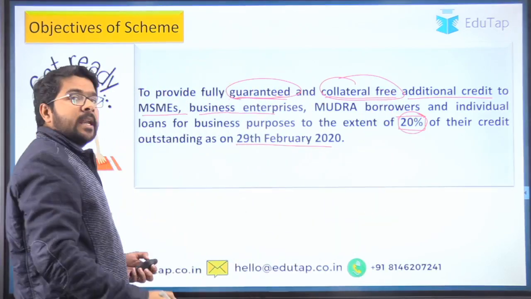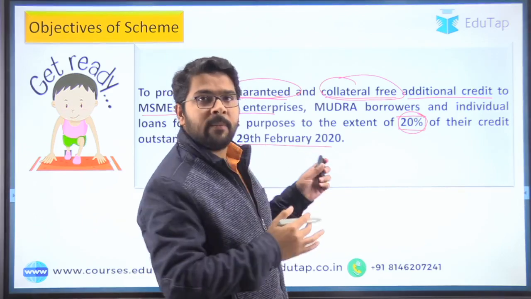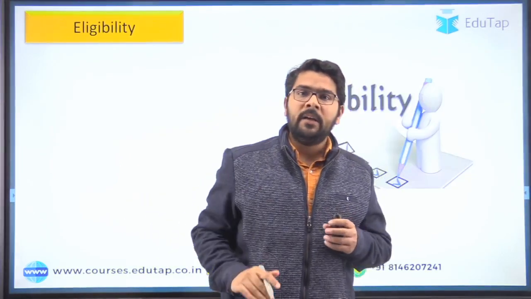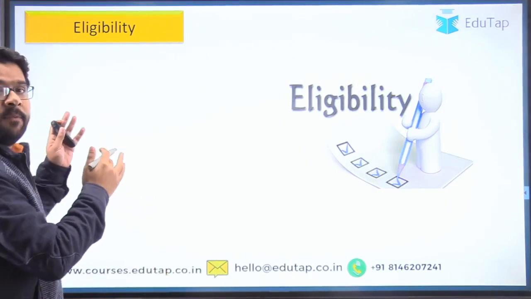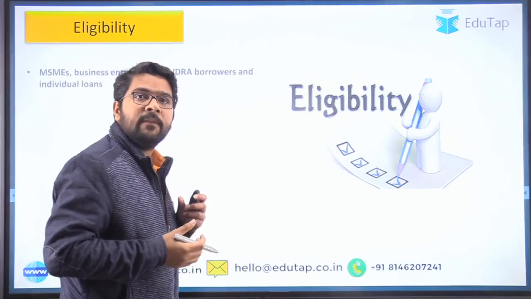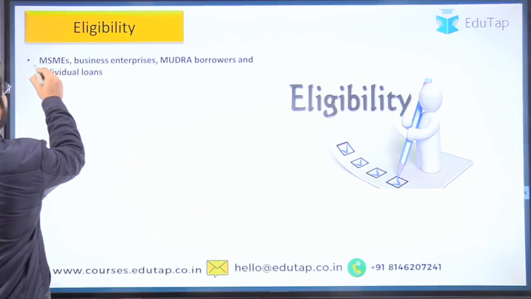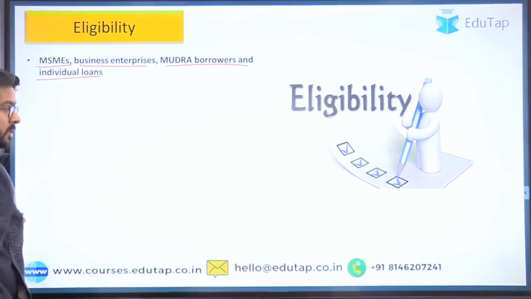20% of their credit outstanding as on 29th Feb 2020. I think this is becoming quite complex, so let's break the objective into finer details. So guys, let's see whom we are providing the guarantee. So the guarantee we are providing to MSMEs, business enterprises, mudra borrowers and individual loans.